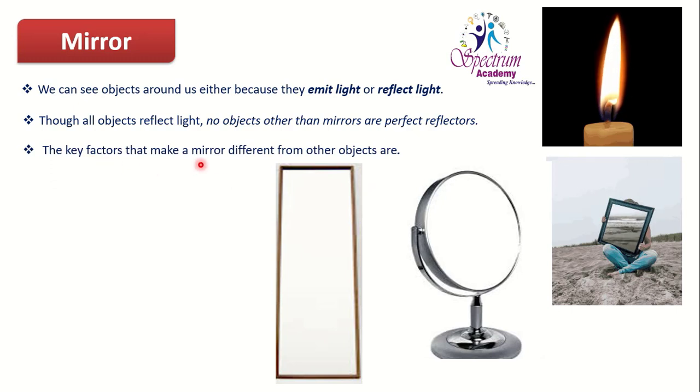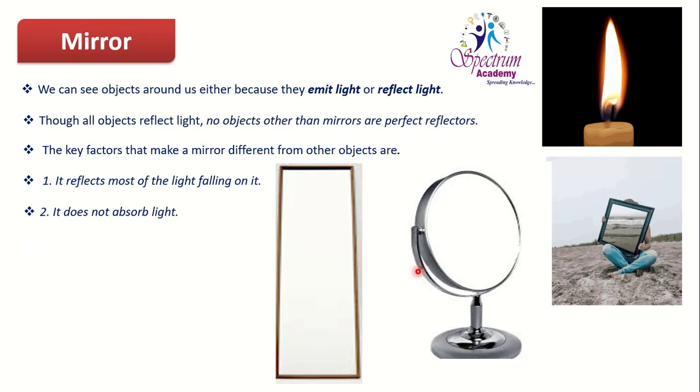The key factors that make a mirror different from other objects. Some factors are there that make the mirror different from other objects and a good reflector. It reflects most of the light falling on it. You can see the maximum light rays falling on the surface of the mirror are reflected from the surface. It is not allowing them to transmit or pass through it. That's why it is a good, perfect reflector.